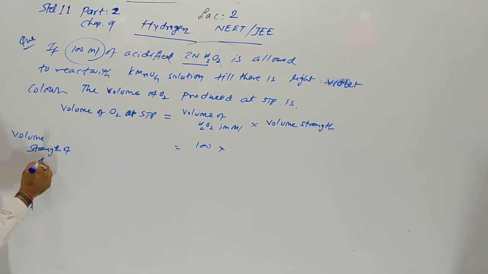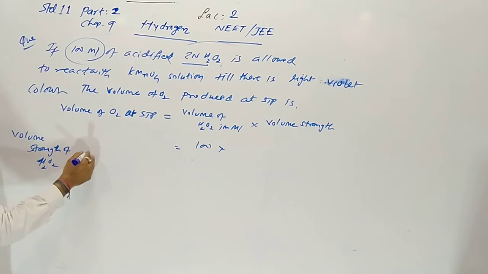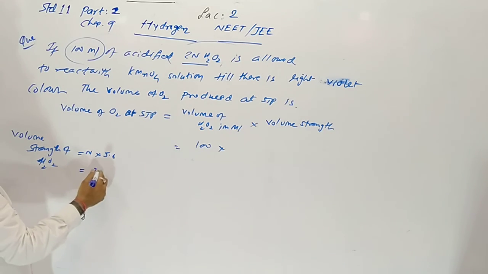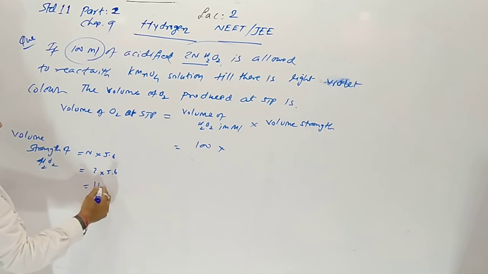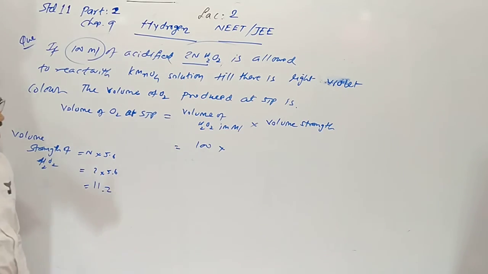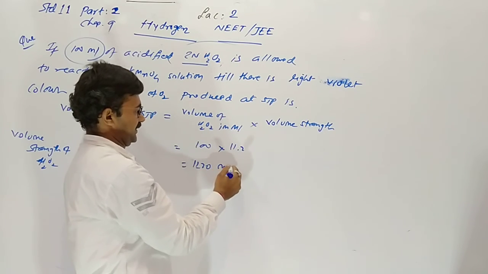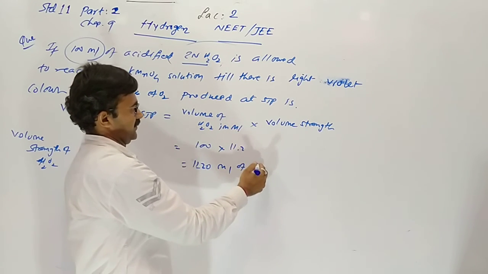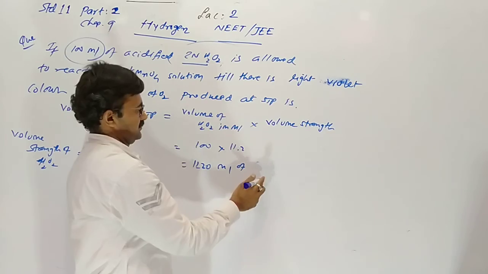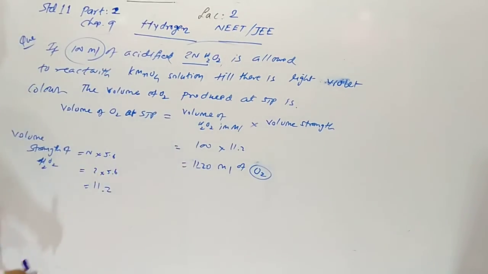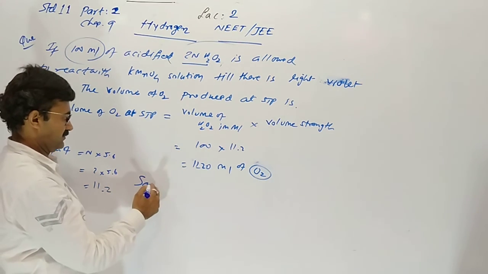Volume strength of H2O2 will be normality into 5.6. So 2 into 5.6 gives 11.2. So 11.2 into 100, 1120 milliliter of oxygen. This one is from H2O2.